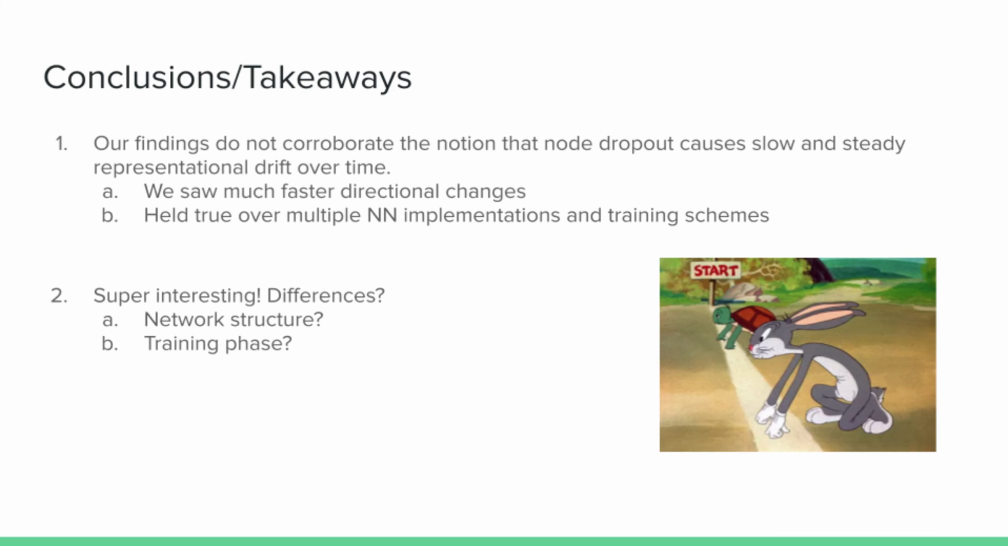The other is the training phase. Now, there are many different phases you could train these networks. You can pre-train them and then fine-tune them and so on. And so maybe if we played around with that, we could have potentially seen some difference. But that is all she wrote. And with that, we'll take questions, I guess.